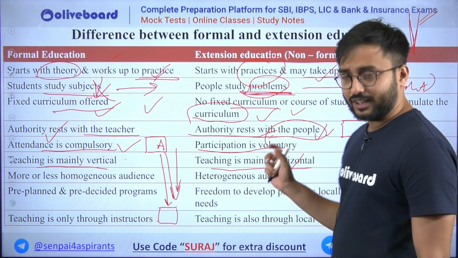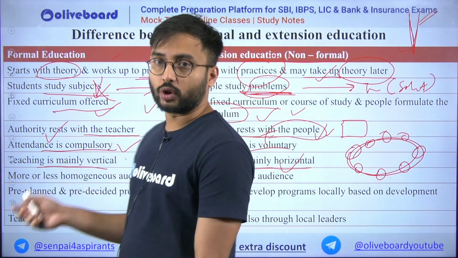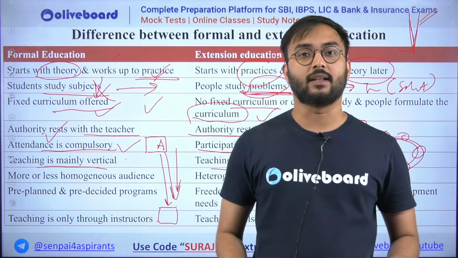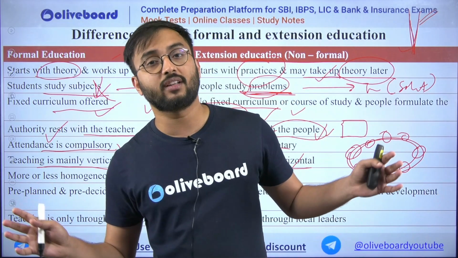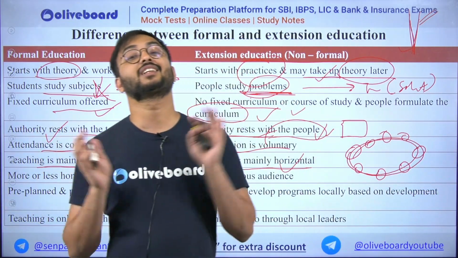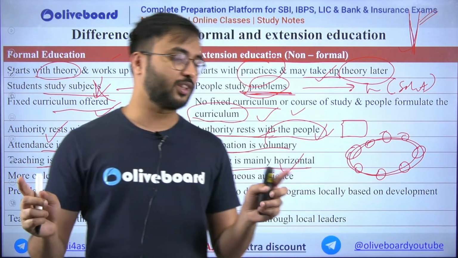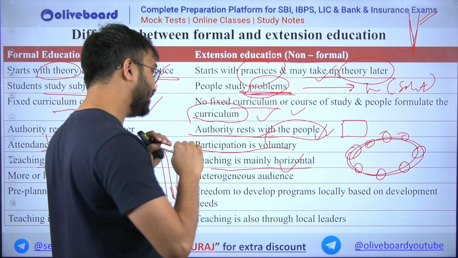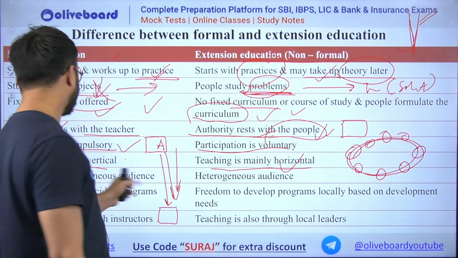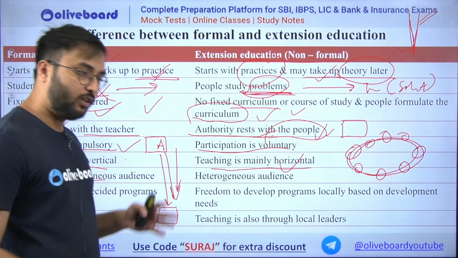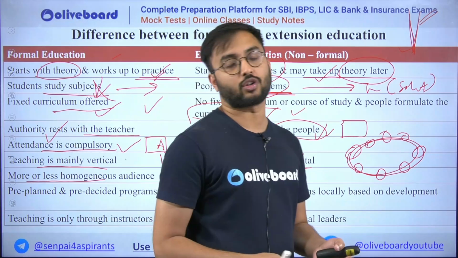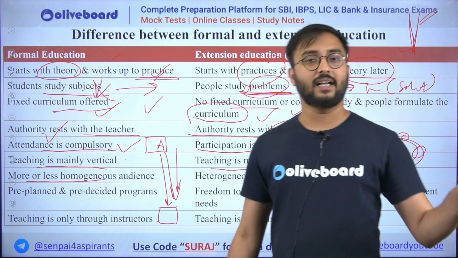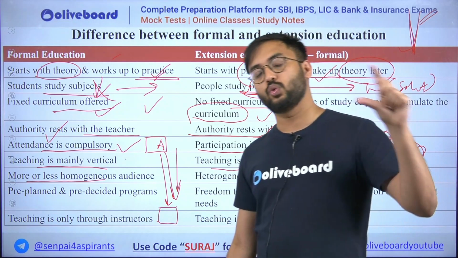Whereas extension education is horizontal. Why? Suppose 50 farmers and 20 researchers are there; together they make a group and start discussing with each other. Such sharing of information is not vertical, it is horizontal sharing, where all the people are at the same level. Then, more or less homogeneous audience. That means in first standard all the students would be of one specific age group, of course around the same age.